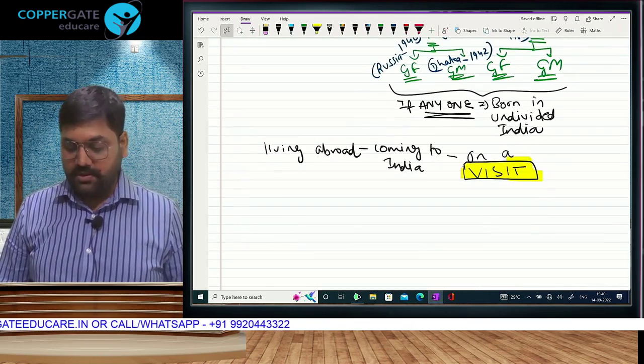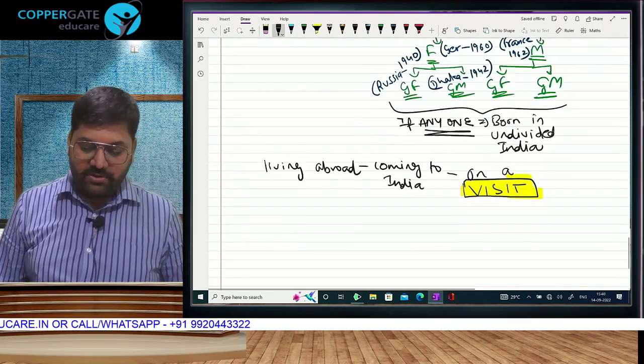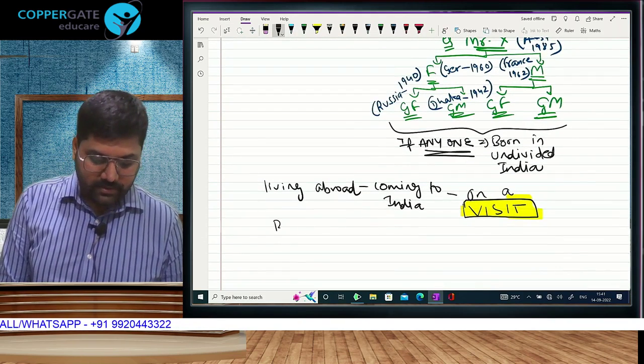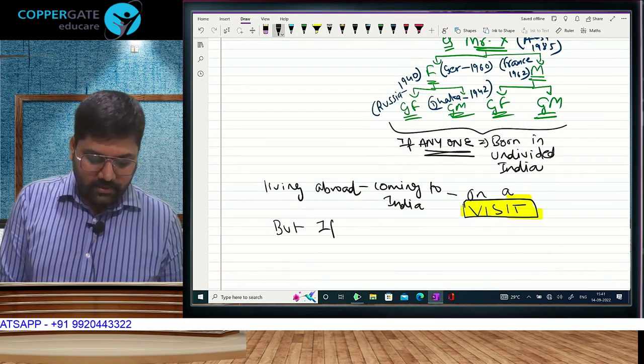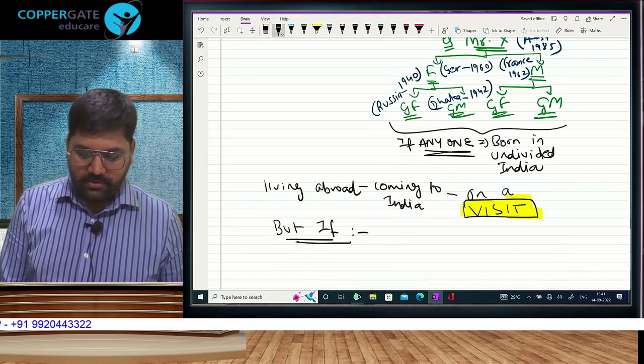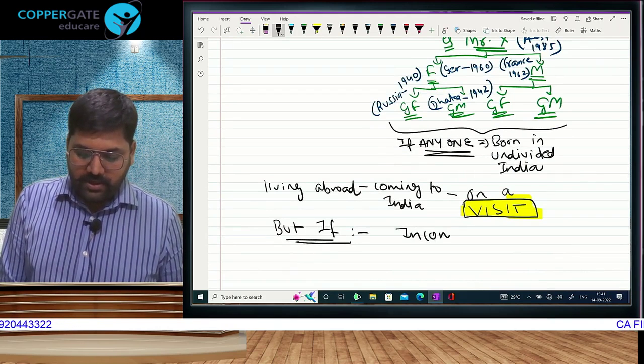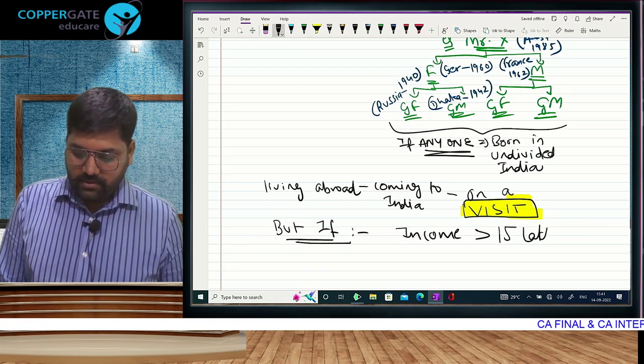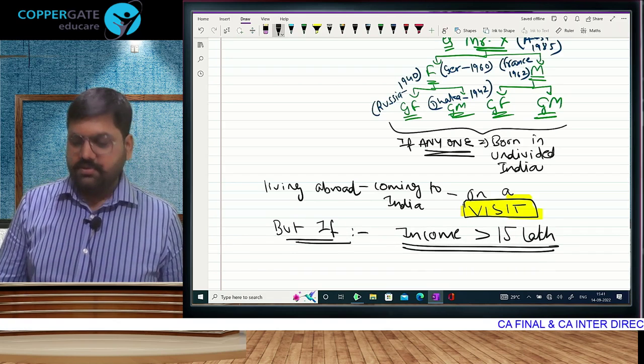She says, now, वैसे तो 63-65 is not applicable to these guys. But if your income is more than 15 lakh, Modi ji figure.